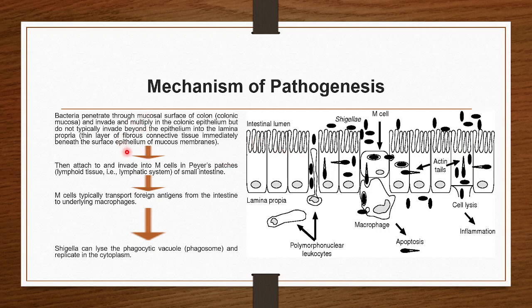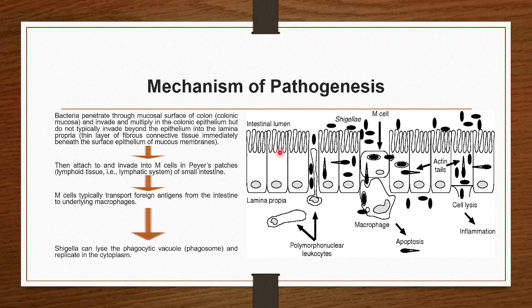Bacteria penetrate through the mucosal surface of the colon and invade. So here the bacteria are penetrating and invading the colonic epithelium. But these bacteria will not go further inside; they will only divide in the epithelial cell. They will not invade beyond the epithelium into the lamina propria. The bacterial cells will be dividing here only.